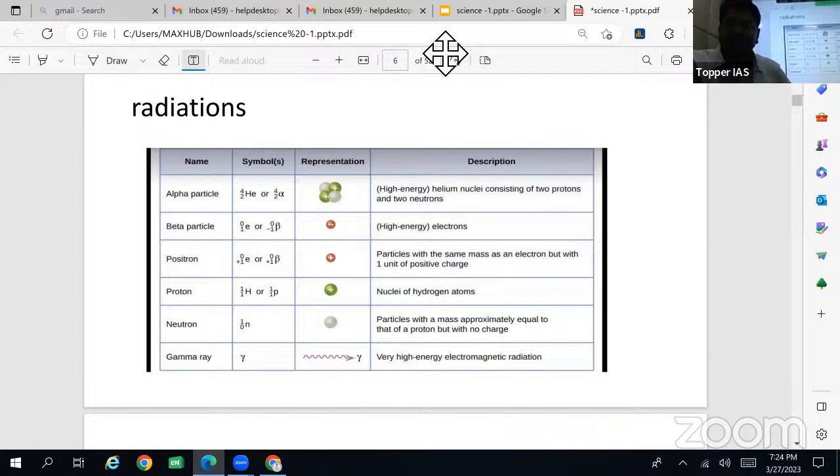All of them are not the same. Some of them can be stopped by just hands. Some of them will enter into our body and may cause damage. Some of them require thick concrete walls. Some of them can be stopped just with a lead plate.